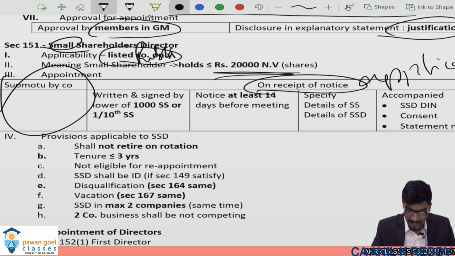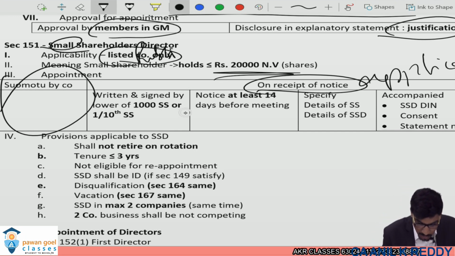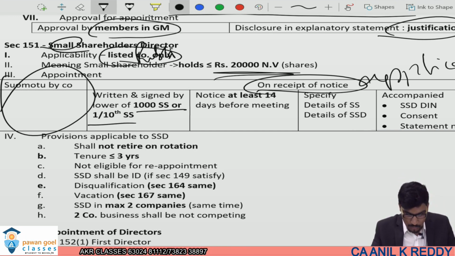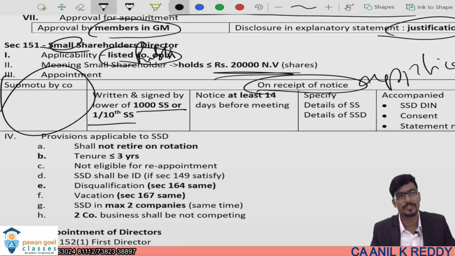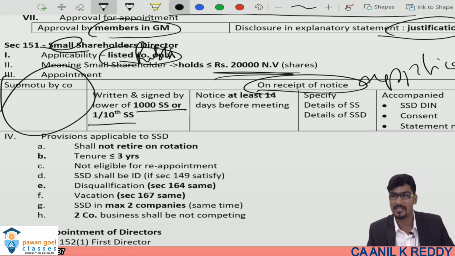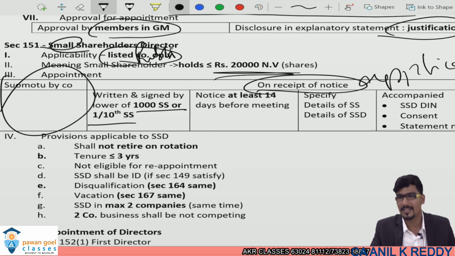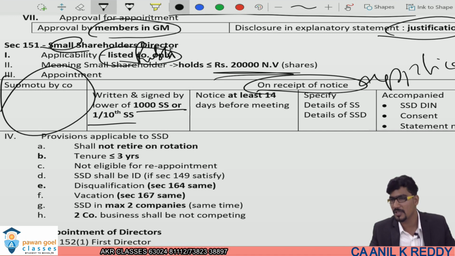The notice shall be given by 1000 small shareholders or 1/10 of small shareholders, whichever is lower. Sometimes 10 members can also give, and that application is said to be valid. Why? Because 1/10 of small shareholders is stated. If the company has a large number of small shareholders, then the 1000 shareholders concept will come in. If the company has fewer shareholders, then 1/10 of the number of shareholders can also give.